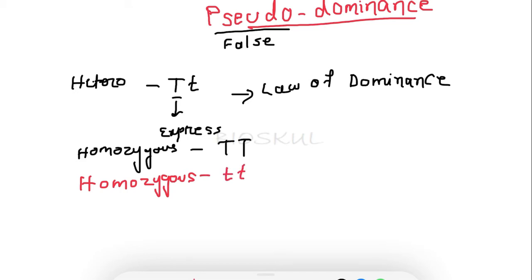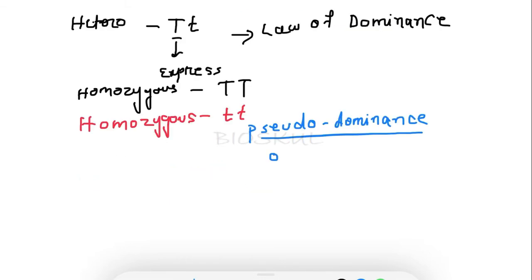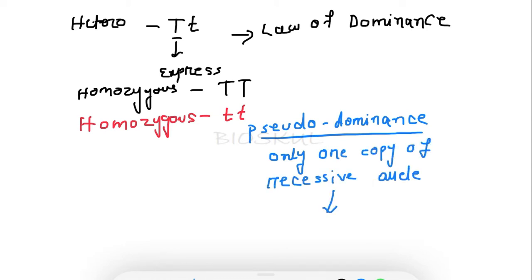So what is pseudodominance? In pseudodominance, only one copy of the recessive allele is able to express its phenotype.